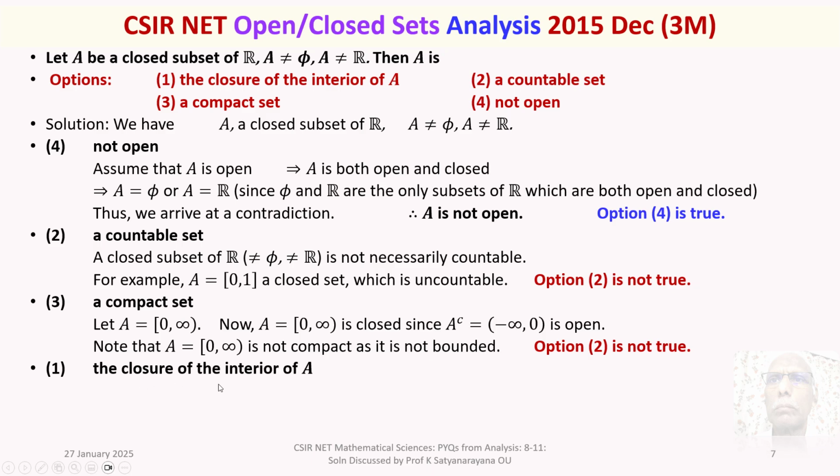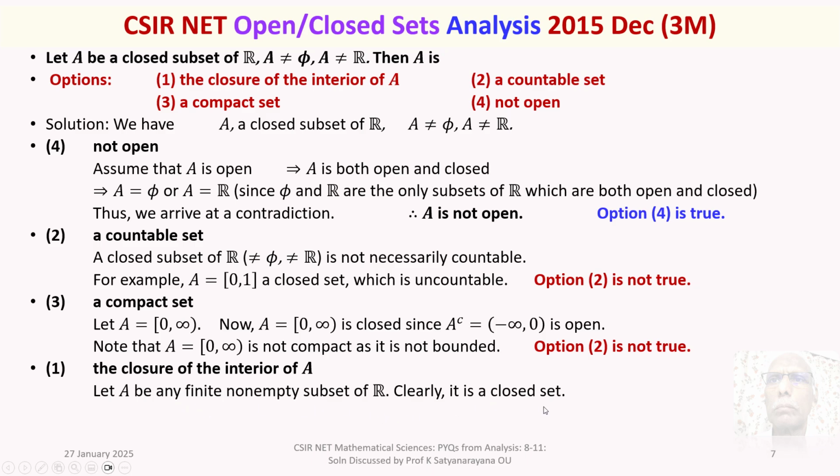The closure of the interior of A. Can A be equal to the closure of the interior of A when A is a closed subset of R, when A not equal to phi, A not equal to R? For this, let A be any finite non-empty subset of R. Because it is a finite subset, it is closed.